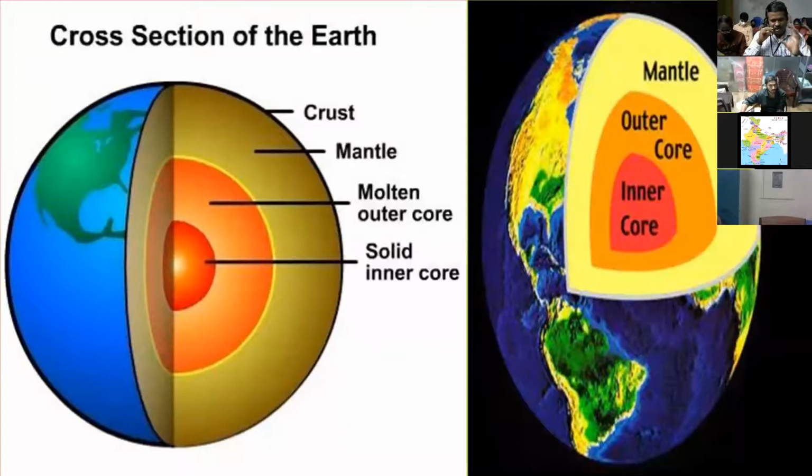We'll show this model or chart. If we take a cross section, we can see these things in the earth. Now I will ask one child, come on, get up, what do you see in this picture? He will tell the names of the parts. I will ask another child, are they arranged layer by layer or haphazardly? They will say layer by layer. Now I will ask, how many layers are there? They may tell 3 or 4, both are correct.